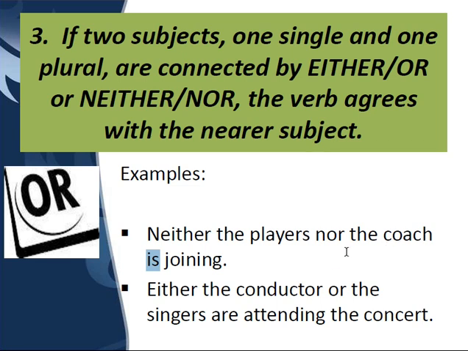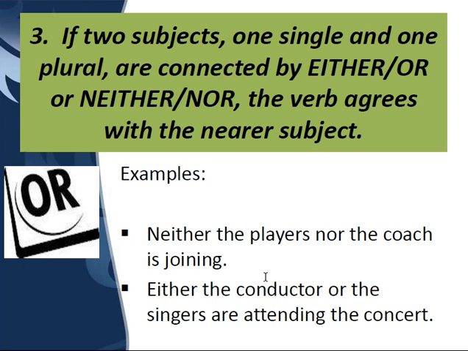If you look at the other example, either the conductor or the singers, now singers is plural. This particular subject is near to the verb, so the verb is going to agree with this. If singers is plural, the verb will also be plural. Had it been singer only, then the verb would have been is, that is singular. I hope this is clear.